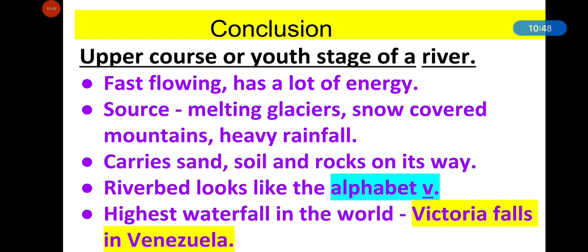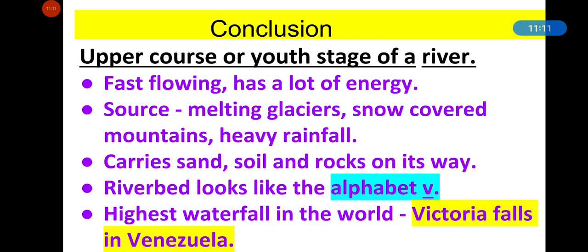And because of fast flow, it carries sand, soil and rocks on its way. And because of the speed of flow, it cuts the river bed and makes it look like the shape of the alphabet V.